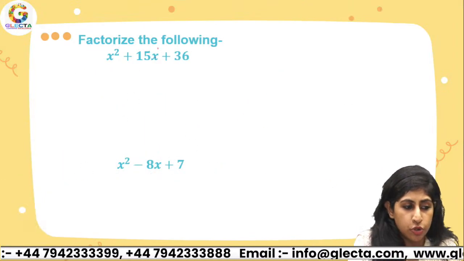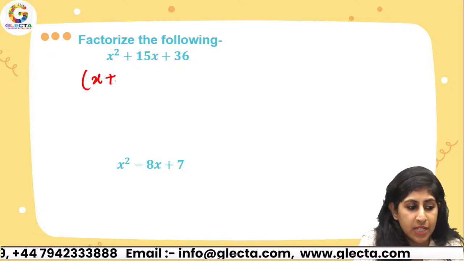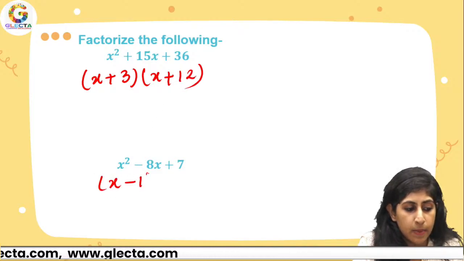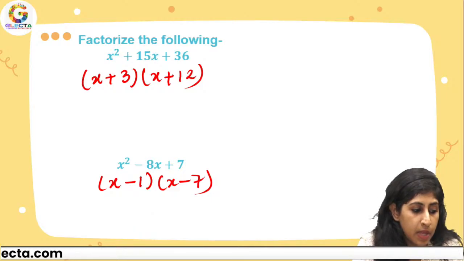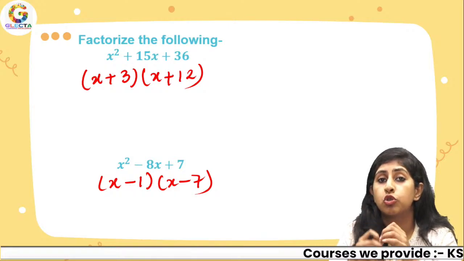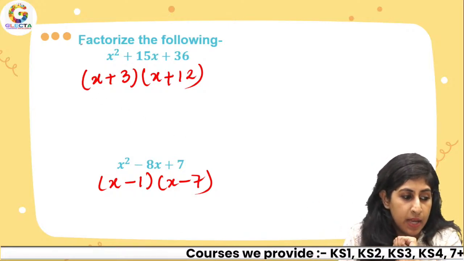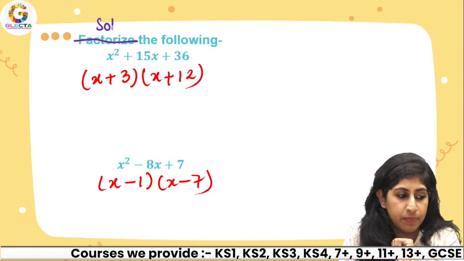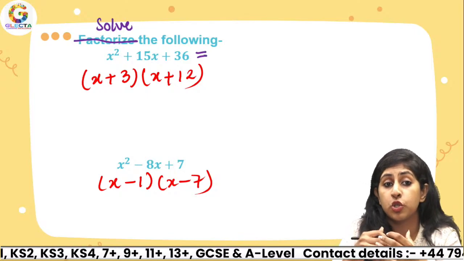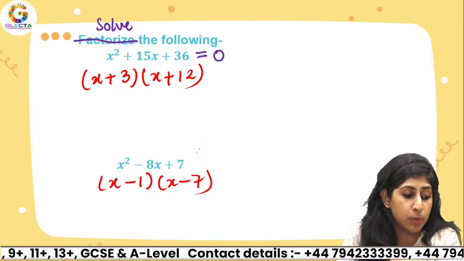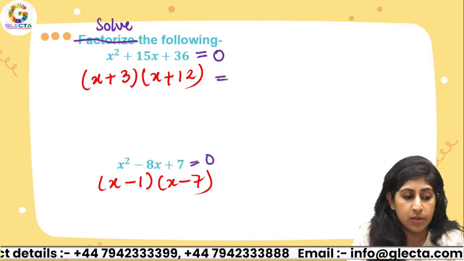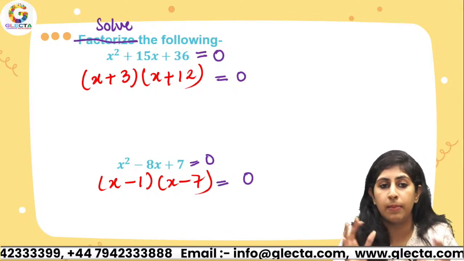Let me take the same questions. I'm just writing the solutions that we got. Over here we got (x plus 3) times (x plus 12), and over here we got (x minus 1) times (x minus 7). Now I'm twisting my question a little bit. What if I ask you to solve for the value of x instead of factorizing? Whenever we have questions of solving, we would be given an equation. This would be equal to 0, let's say. So when I have factorized it, my answer is coming out to be 0.